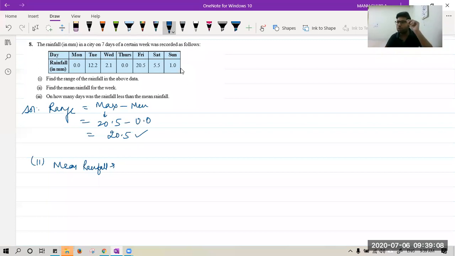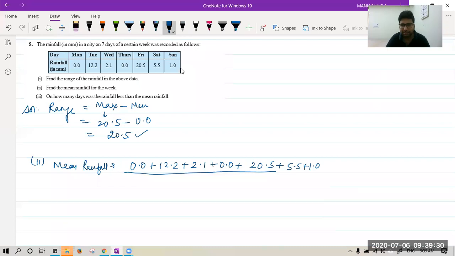Sum of all observations divided by total number of observations. The observations are 0.0 plus 12.2 plus 2.1 plus 0.0 plus 20.5 plus 5.5 plus 1.0. To add such numbers, the best way is simple addition. Let's count it. 1, 2, 3, 4, 5, 6, 7. There are 7 values.